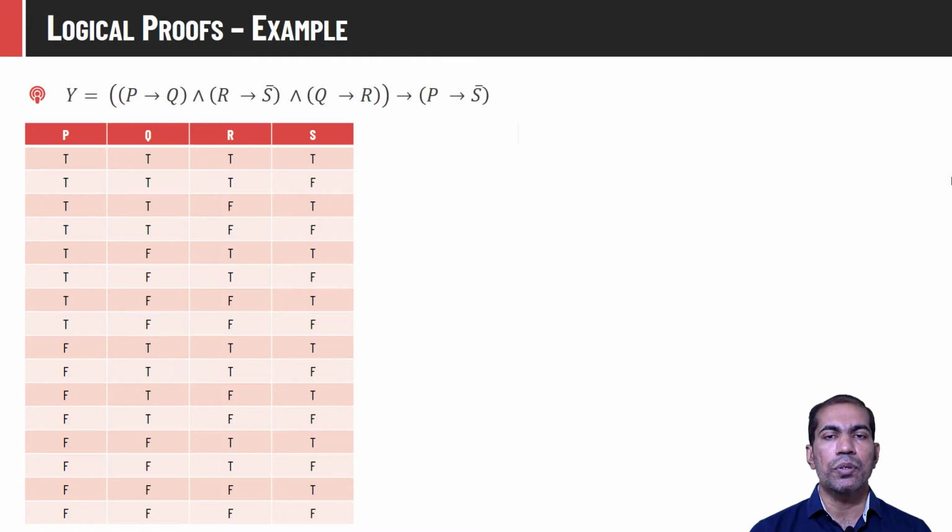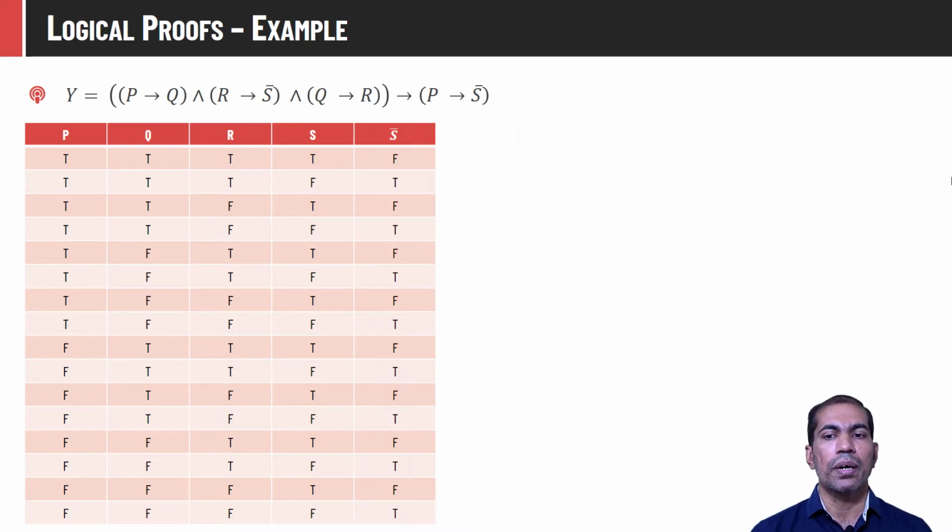If there are n propositions in a statement, then there will be 2 raised to n different combinations of truth values in the table. Let us try to compute one composition at a time, and finally we will compute the truthness of the entire statement. So we will be needing S bar here. The complement of S is given like this. Let us compute P entails Q. As we know, this statement will be false only if P is true and Q is not true.